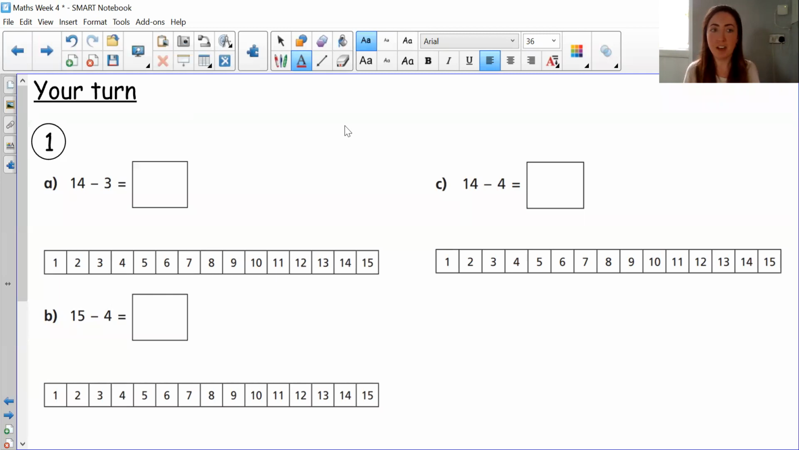Okay, so here is your first independent questions to have a go at on your own. You can find this sheet on Teams. If you explore the maths files, you'll be able to find it in the Monday folder. So pause here to have a go at question 1 and then come back.